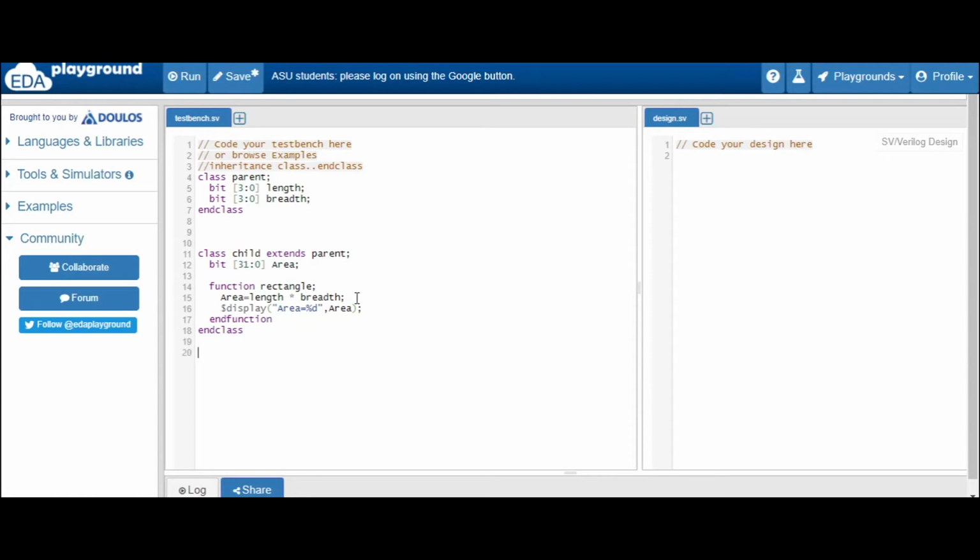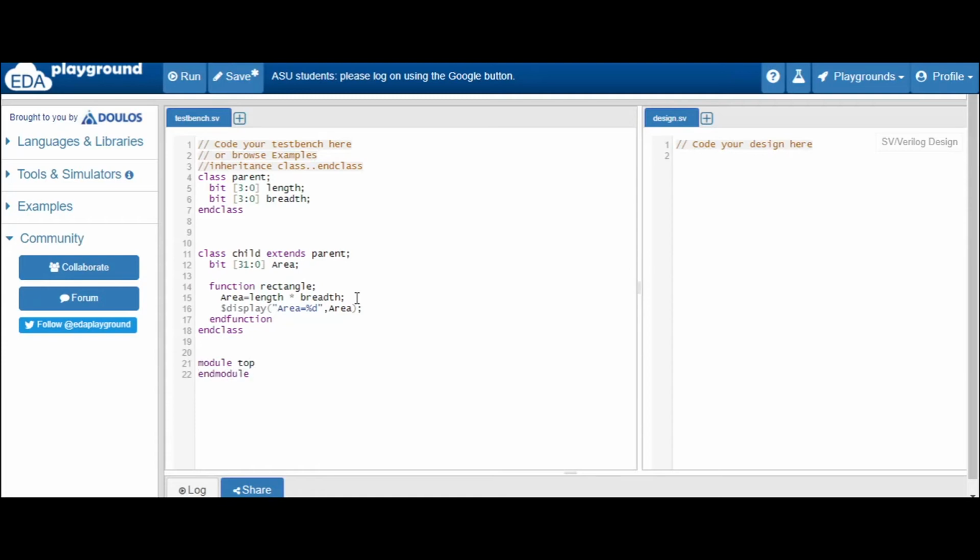We have declared length and breadth in the parent class, and we have inherited those properties in the child class, and we have declared one additional property, that is the area, and now we are calculating this area of the rectangle. So now what we will do, we will declare one module top and end module,